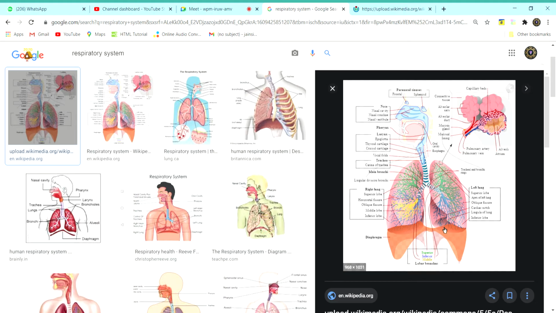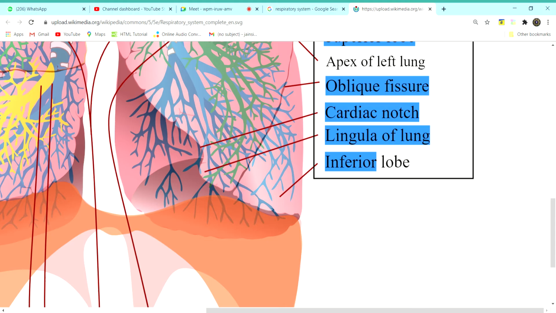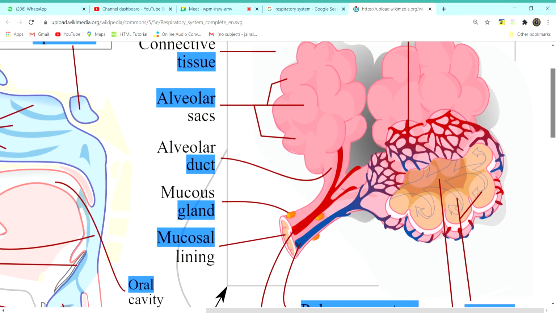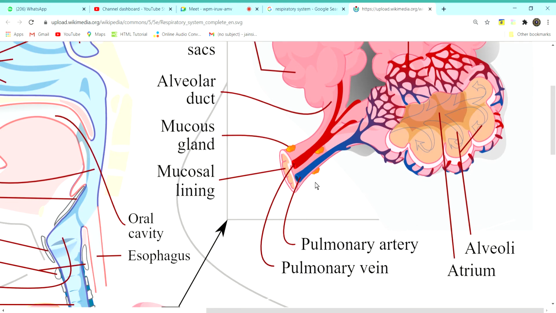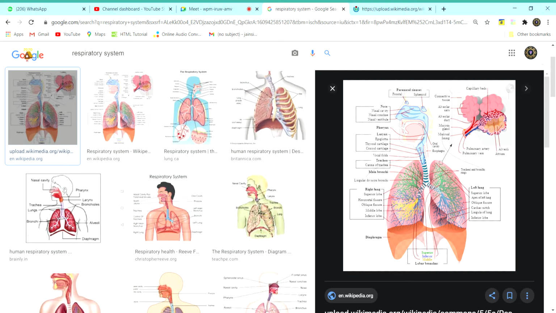The lungs end in the last small area, called alveoli or air sacs. Yesterday when we studied, this is the last area of the lungs. The deoxygenated blood from the heart comes to the lungs. How does it come? The pulmonary artery from the right ventricle brings it to the lungs. It gets oxygenated in the alveoli, and via the pulmonary vein they carry pure blood.